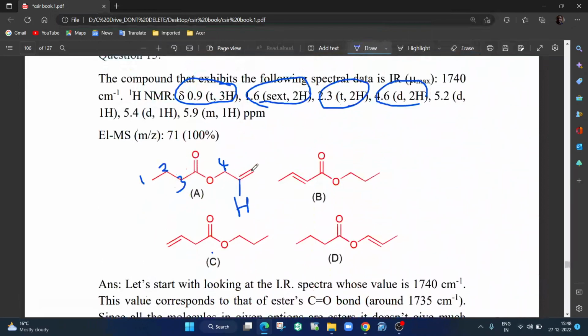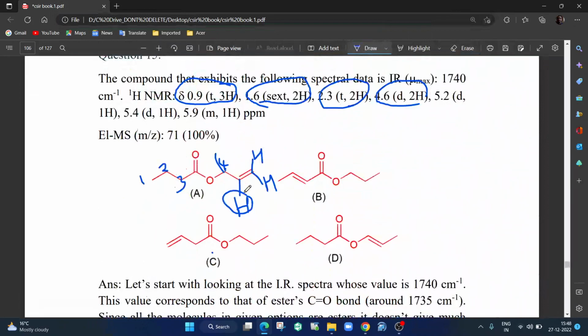This is beside this hydrogen, okay. Just now we saw that these two hydrogens, the CH2 at position 4, were split by this hydrogen. So very clearly this hydrogen will also be split by these two hydrogens.